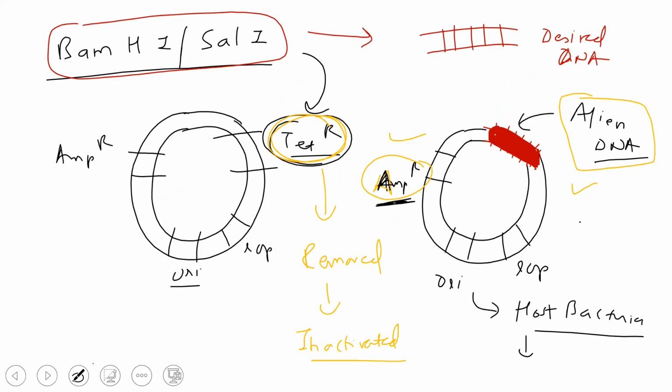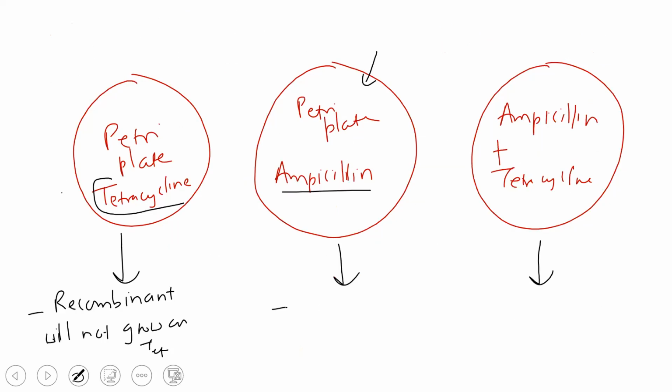See, this ampicillin resistance gene is there, so they will grow on ampicillin. So you can call the transformants or recombinants will grow on ampicillin.